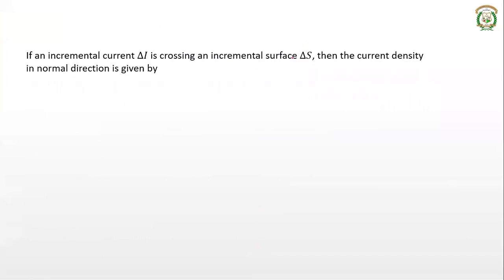Suppose there is an elemental or incremental current delta I, a small amount of current, crossing a small incremental surface delta S. Then the current density is given by delta I divided by delta S, and that current density will be normal to the surface delta S. So you use the subscript N: Jn will be equal to delta I divided by delta S.